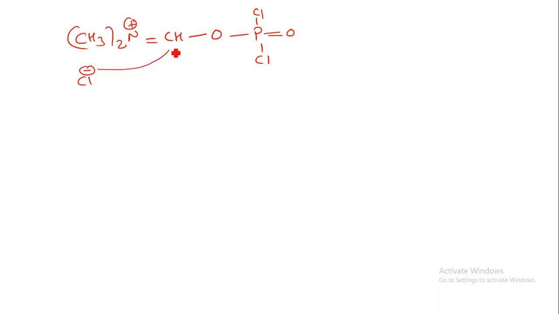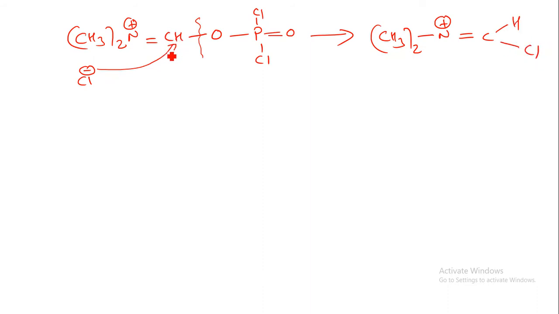So this H will be accepted by the Cl minus, and because of this, this whole molecule will leave from the reaction material. So here we can have CH3 twice, here also we can have a positive charge, and the double bond remains as it is, H and Cl.